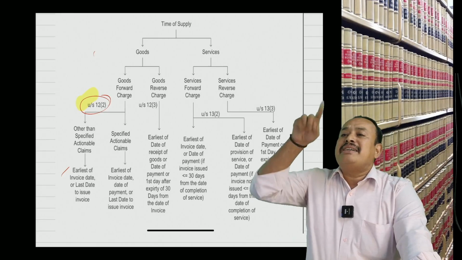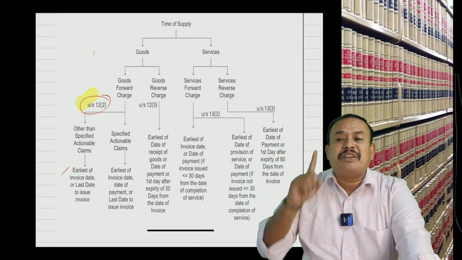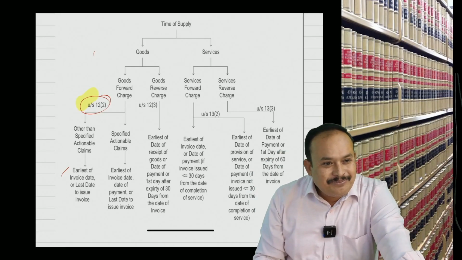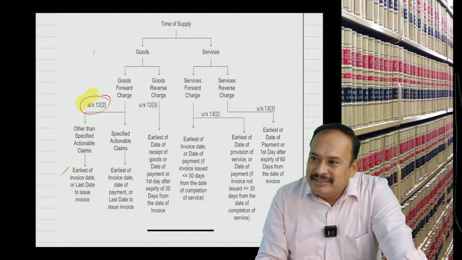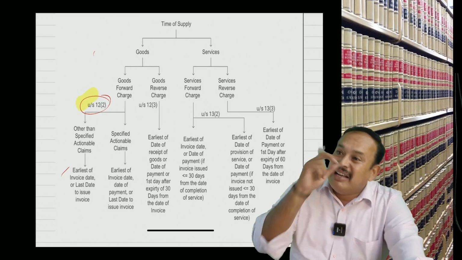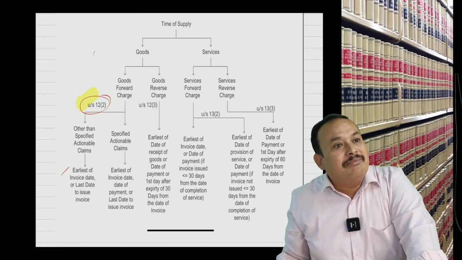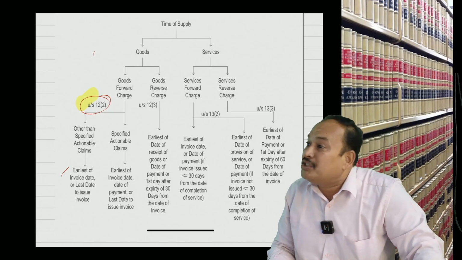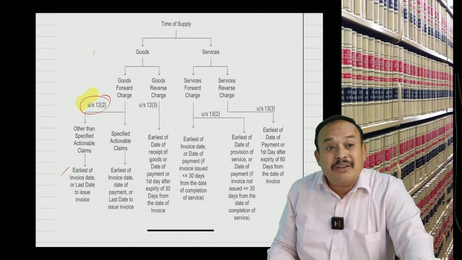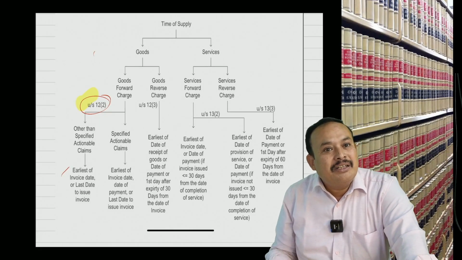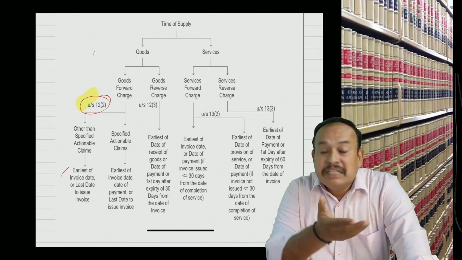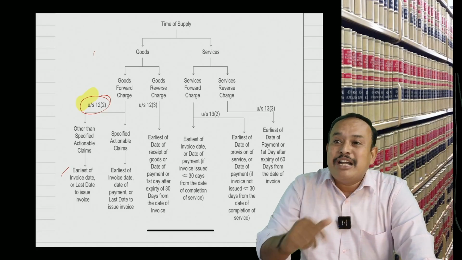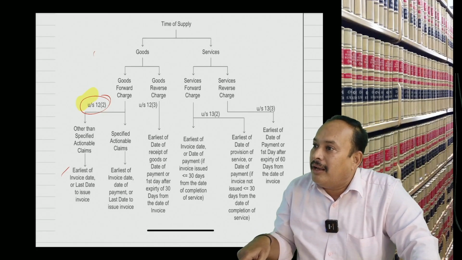Then I hand over the entire 10 iPhones to you on 1st April. When is the sale taking place? 1st April. But the invoice was raised by me on 31st March. The date of invoice is 31st March. The last date to issue the invoice is 1st April, which is later than 31st March, so the earlier is 31st March. If that is the case, my dear, the due date to pay GST is 20th April.